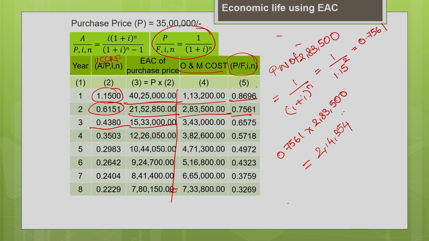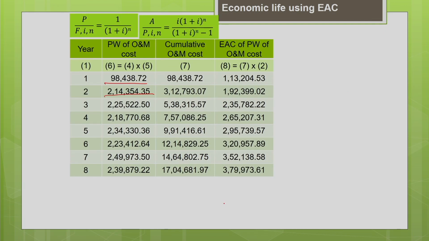So, like this you are going to find the present worth factor for all the years and multiply the present worth factor by the operating and maintenance cost, and you will get the present worth of the operating and maintenance cost for all the years. Now, you add the cumulative. So, find the cumulative operating and maintenance cost. So, now next thing is we are going to find the equivalent annual cost of the present worth of the operating and maintenance cost.